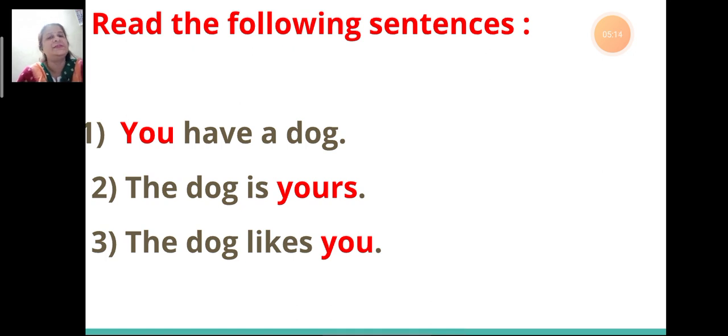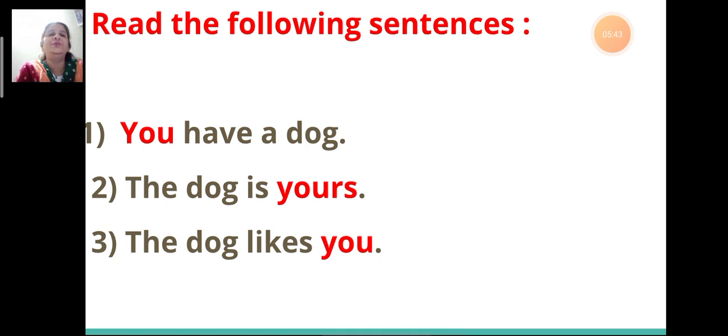Second sentence, the dog is yours. Third sentence, the dog likes you. I repeat, first sentence, you have a dog. Second sentence, the dog is yours. Third sentence, the dog likes you.